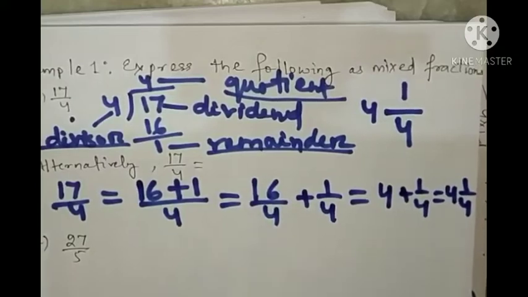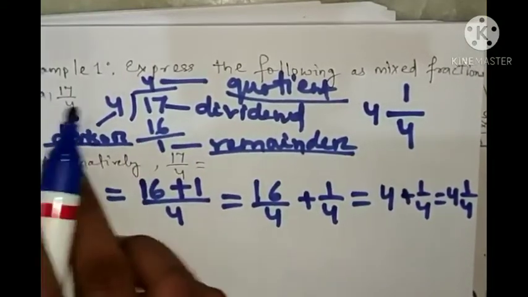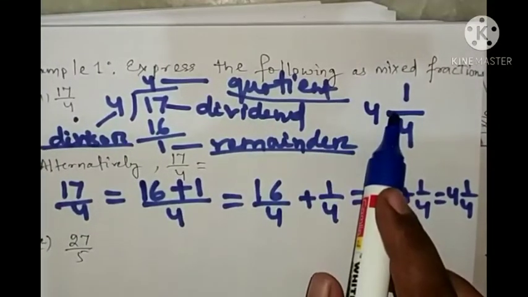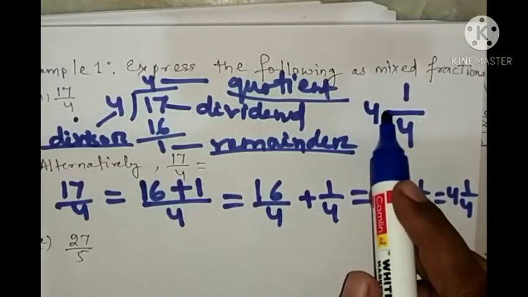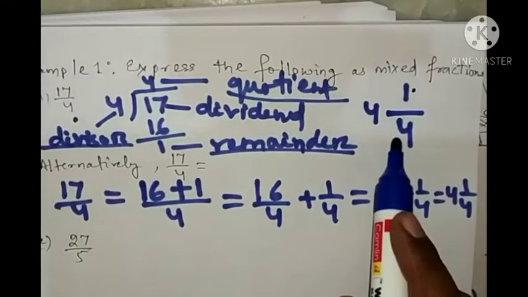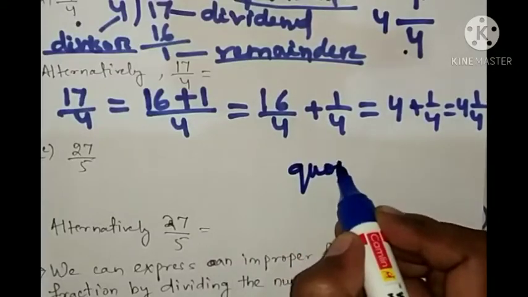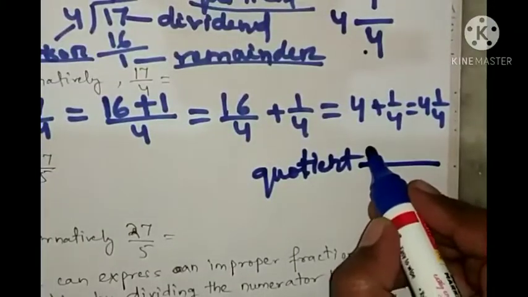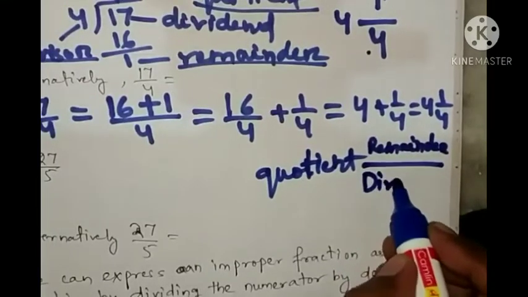So what are we doing? When we divide the numerator by the denominator, what do we find? The quotient. How can we arrange the mixed fraction? First we write the quotient, then the remainder by divisor.